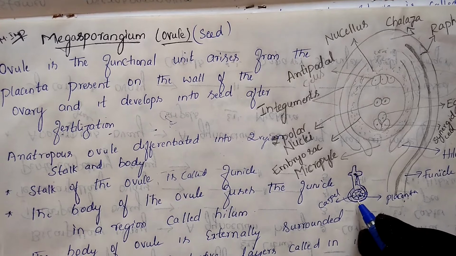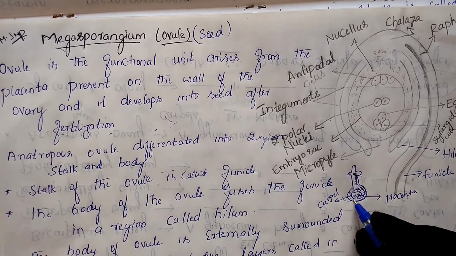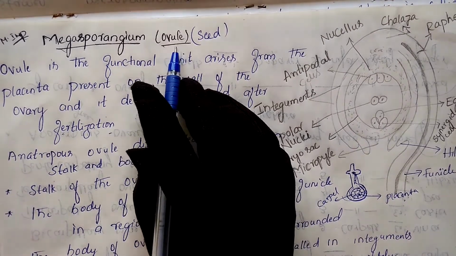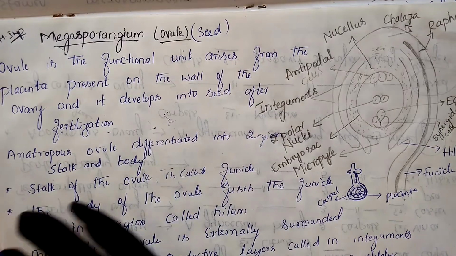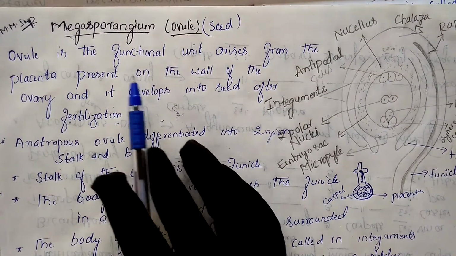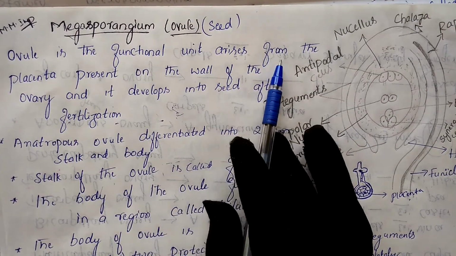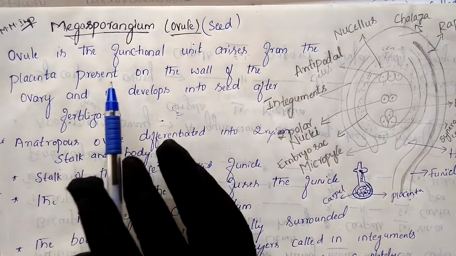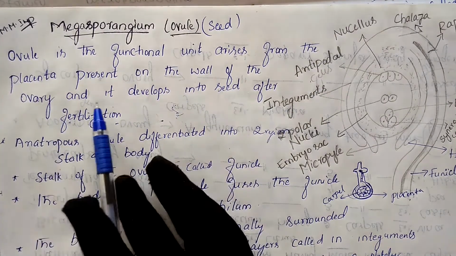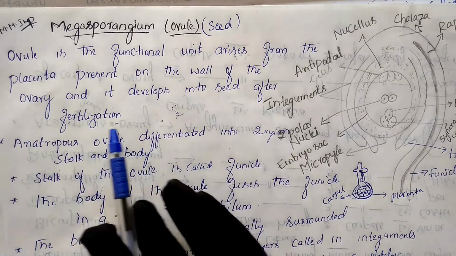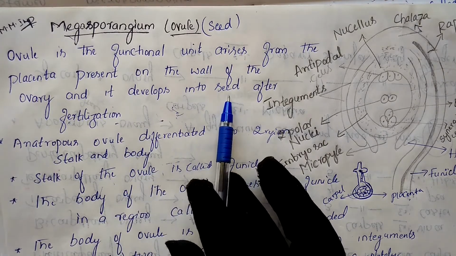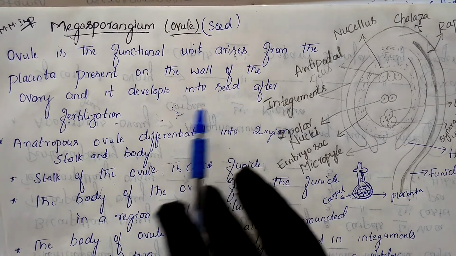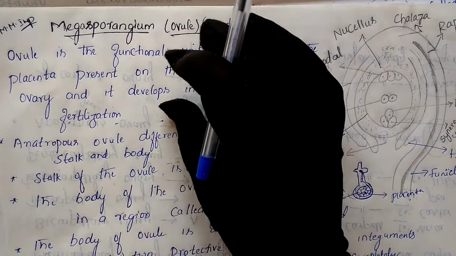Finally they fuse, fertilization takes place, and at that time the ovule converts into the seed. So the ovule is a functional unit arising from the placenta present on the wall of the ovary, and it develops into the seed only after fertilization. This is about your megasporangium.